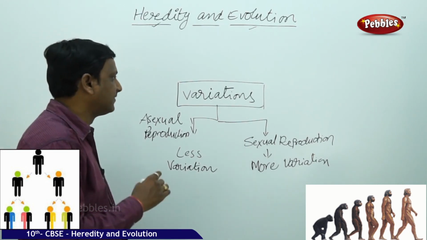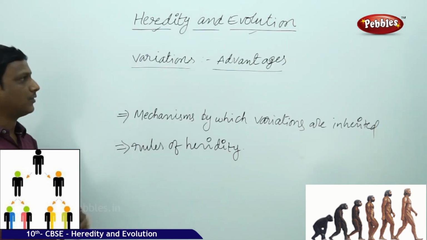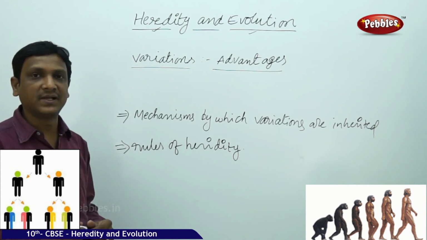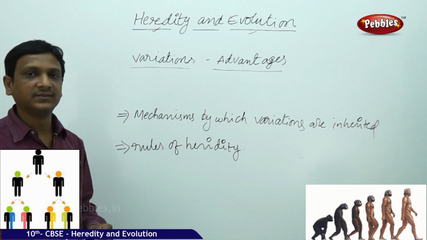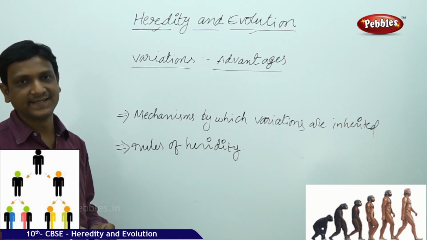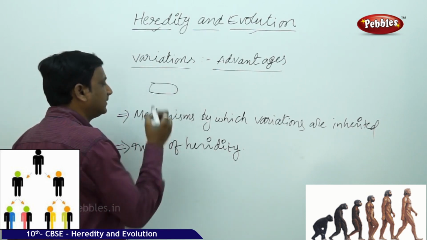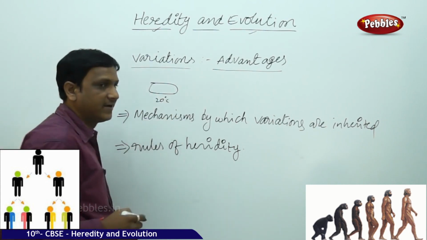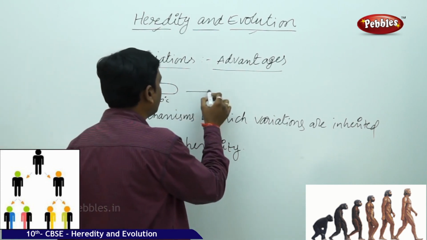Now let us see how these variations lead to the concept of evolution. Already we discussed in the previous lesson that variations sometimes may be advantageous. It doesn't mean that all variations are advantageous. Take an example: there is a bacteria that lives at a temperature of 20 degrees; it can withstand up to 20 degrees. Some variation happened in this population.